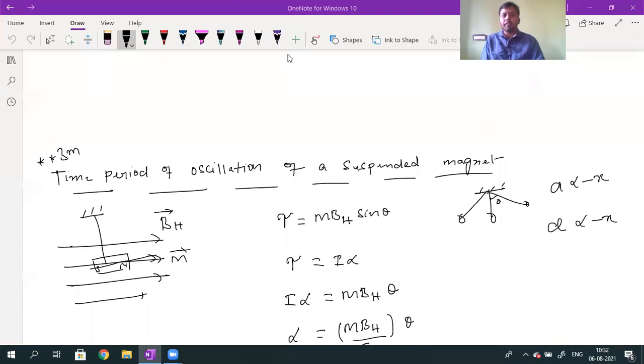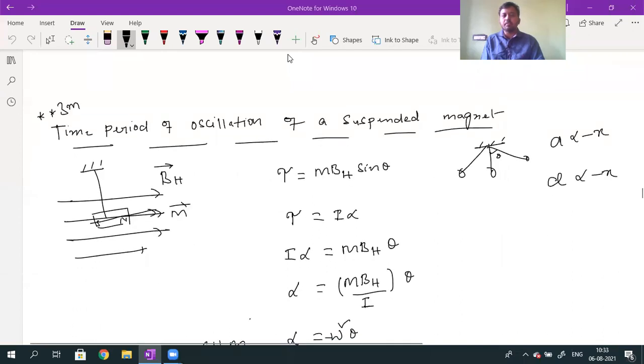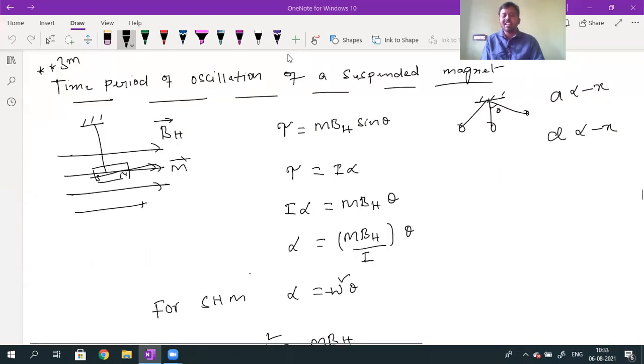Yesterday we started one topic, but we did not conclude because of the network problem. The last 10 minutes of class were not there. So if any doubts are there regarding this topic, you can ask. Yesterday's topic was related to what? Time period of oscillation of a simple pendulum. Sorry, time period of oscillation of a bar magnet.